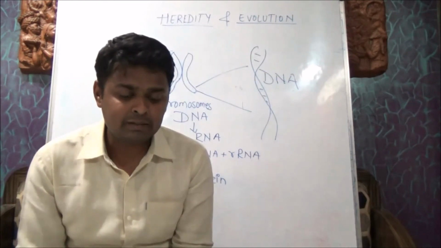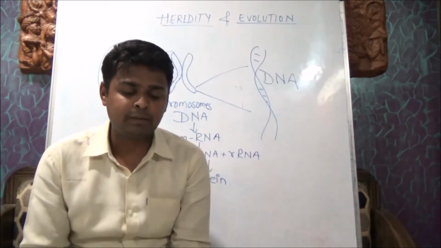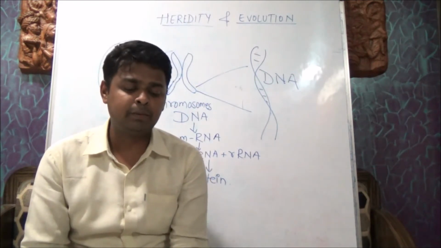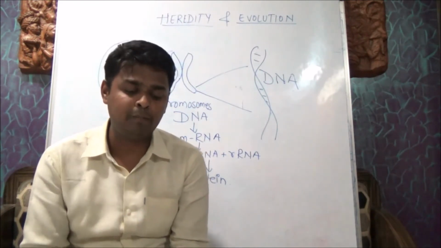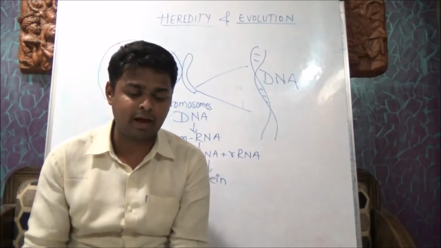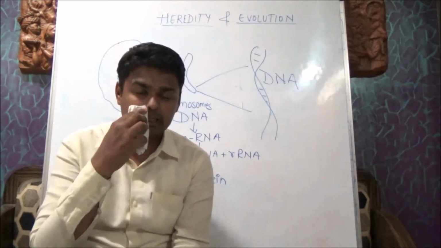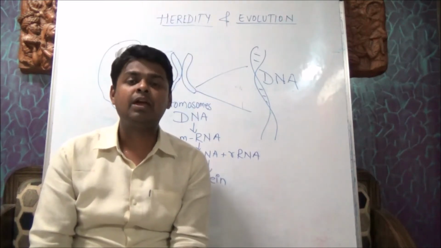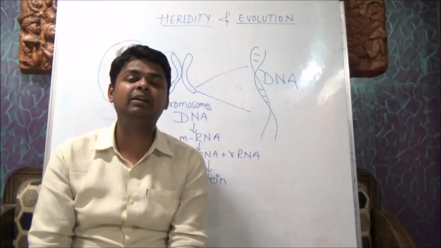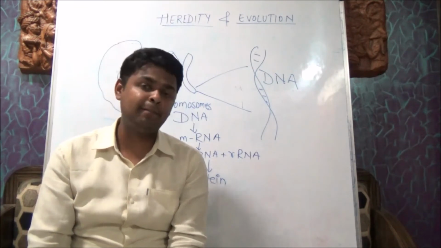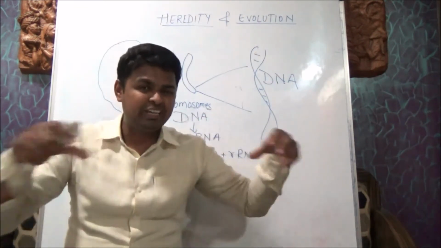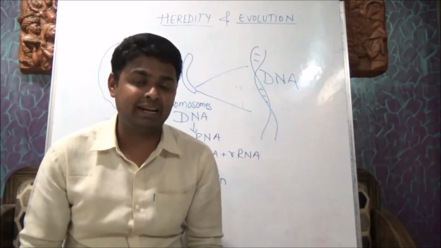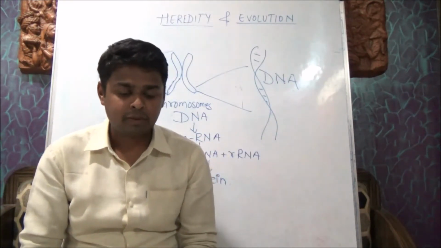Each mRNA is made up of thousands of triplet codons. As per the message on mRNA, amino acids are supplied by tRNA. For this purpose, tRNA has an anticodon having a sequence complementary to the codon of mRNA. So this is called translation. So tRNA, that is transfer RNA, takes the information and brings the amino acid related to the information present on the mRNA and makes a chain of amino acids which are joined by rRNA, that is ribosomal RNA.